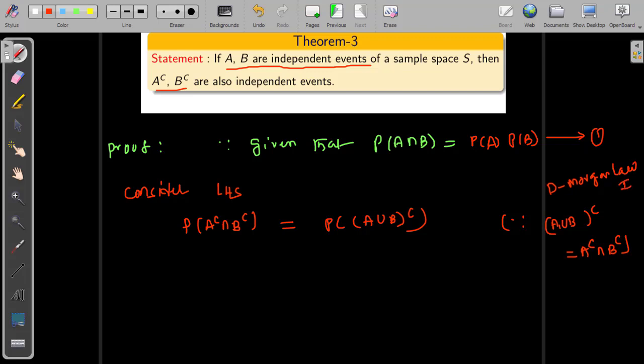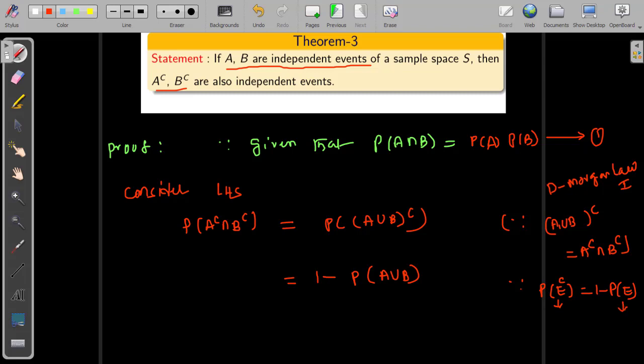After that, this is equal to, we have a rule: probability of not happening, that is complement, equals 1 minus probability of happening. So applying this rule, this is equal to 1 minus probability of A union B, only A union B, excluding the complement, because this one represents the probability of happening.